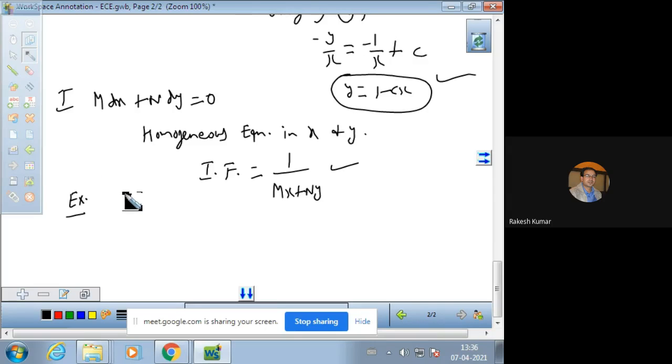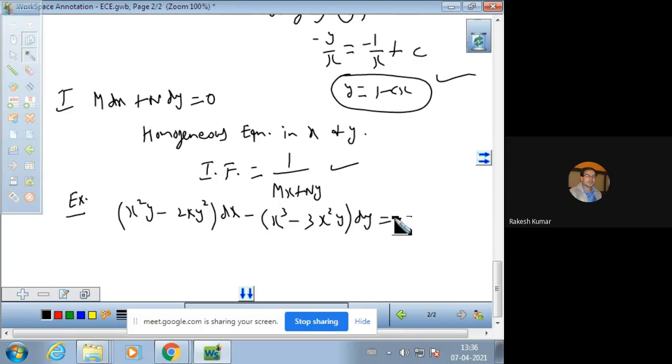Solve the differential equation (x square y minus 2x y square) dx minus (x cube minus 3x square y) dy is equal to 0. If we observe this equation, this is a homogeneous equation.